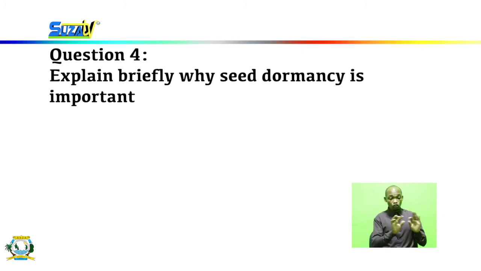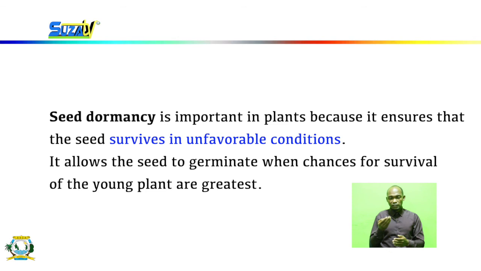When it finds favorable conditions, seed dormancy is broken. But we're required to mention why seed dormancy is important to plants. Seed dormancy is important because it ensures that the seed survives in unfavorable conditions.